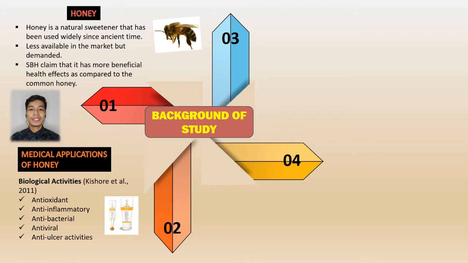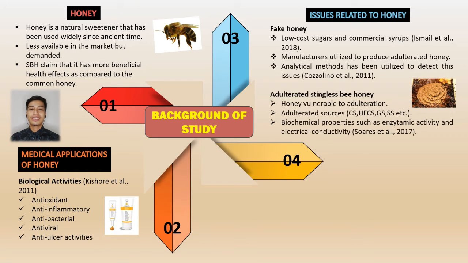For the medical applications, research on stingless bee honey has reported its biological properties, which are antioxidant, anti-inflammatory, antibacterial, antiviral, and anti-ulcer activities that can be utilized as medicines. Adulterants are the main issues in stingless bee honey products because they will affect the quality of stingless bee honey. Glucose, sugars, and commercial syrups are common substances for honey adulteration. Well-known adulterants from sugarcane and sugar beet include corn syrup, glucose syrup, sucrose syrup, and others.